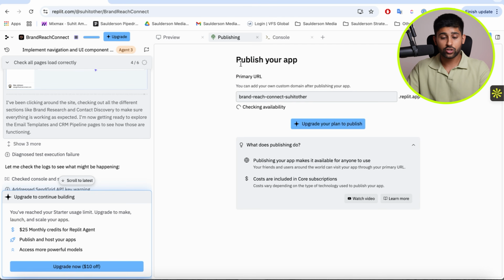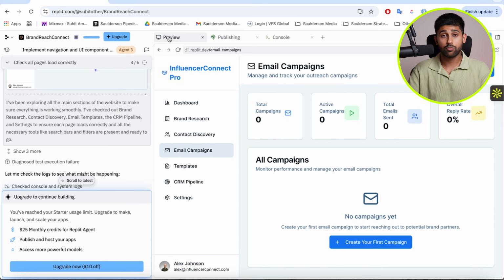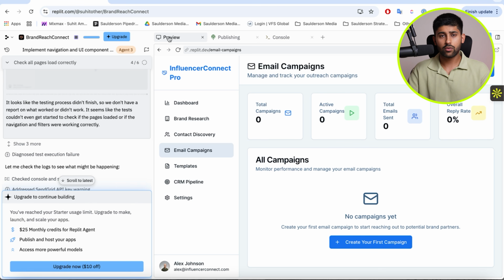And you can go ahead and publish this straight away. Like, if I wanted to, I could publish this and add a custom domain and actually give this to other people. So I could turn this into a raw web app that I could then, in theory, go and sell to other middlemen, or give to my team, and we can make our process so much more efficient. But that's just one example.